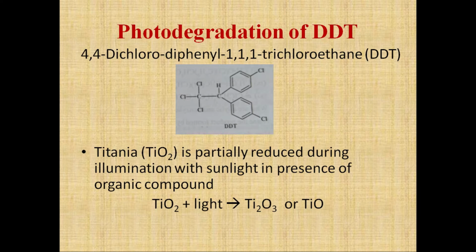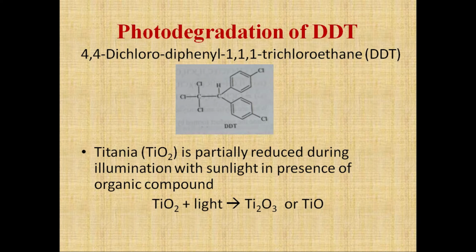Everyone knows DDT is one of the pesticides commonly used by farmers, and due to excessive DDT, the nearby water reservoirs like rivers and ponds will get polluted. So the degradation of DDT is crucial in that situation.